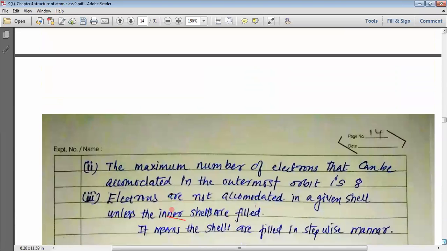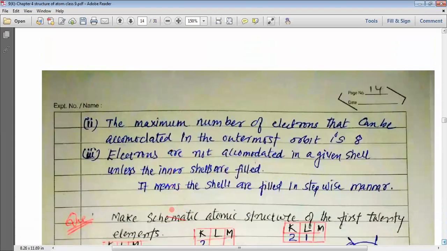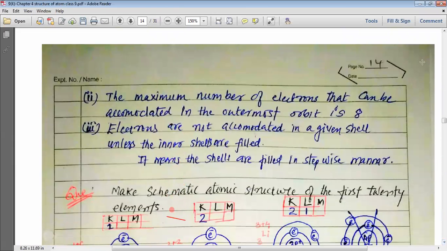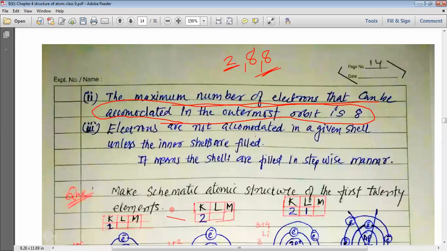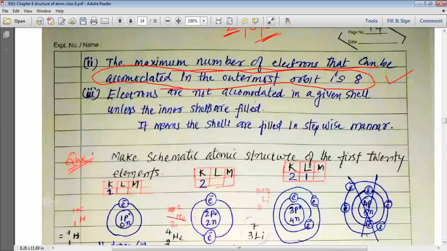So this is how, my dear students, we can understand the various shells and the various numbers of electrons that can be filled. The maximum number of electrons that can be accommodated in the outermost orbit is 8. Please remember that in the first orbit we can fill 2 electrons, but in the outermost orbit we will fill only 8 electrons. So this is how we understand that a maximum of 8 electrons are filled into the outermost orbit.